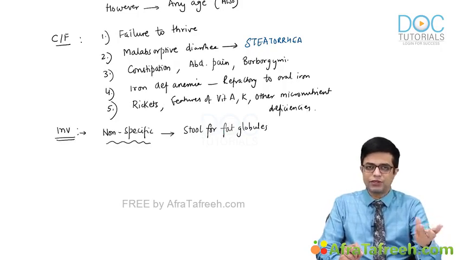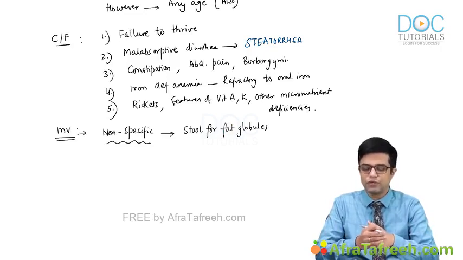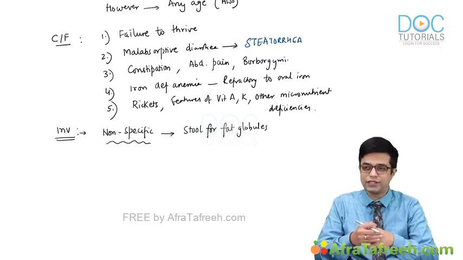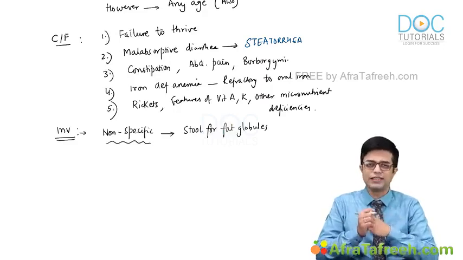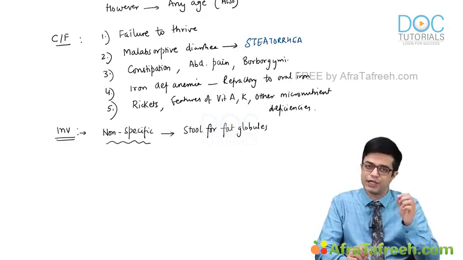And sometimes steatorrhea may not be prominent enough to be picked up in the stool sample. So stool for fat globule is a very non-specific investigation, and as far as I remember myself, even in suspected celiac disease patients, I never advise stool for fat globules. This is what all the guidelines also say, that it is an obsolete test. But from an entrance point of view, you should remember that there is a non-specific test which can be done.